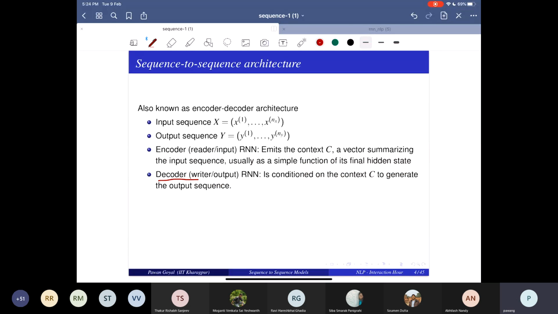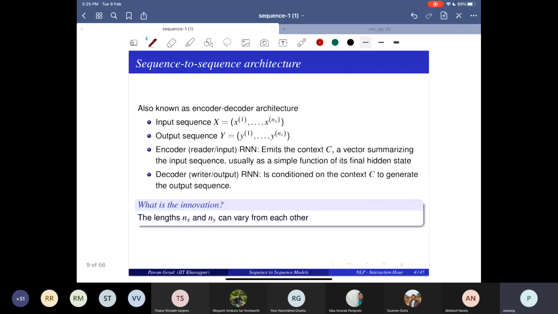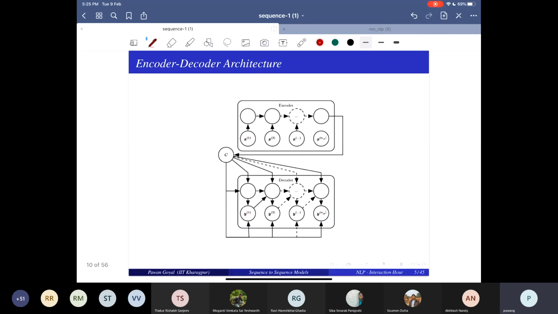And the second thing is a decoder RNN. It starts from context C, and it will generate the output sequence. In general, the innovation is that NX and NY can vary from each other. So you pass through an encoder RNN, you get the encoding C, and use the encoding to decode. Okay. So this picture shows it in a more generic form, where the context can actually be input to all the steps. In general, you can have your RNN where this context becomes the input at every step of decoding. That is possible. You just need additional parameters for this.